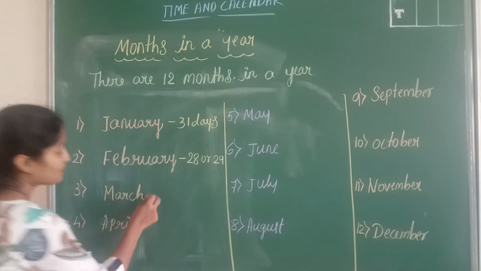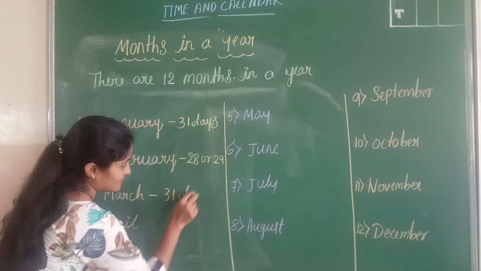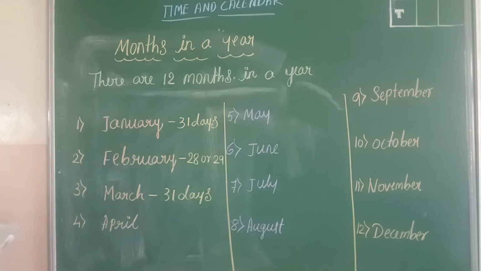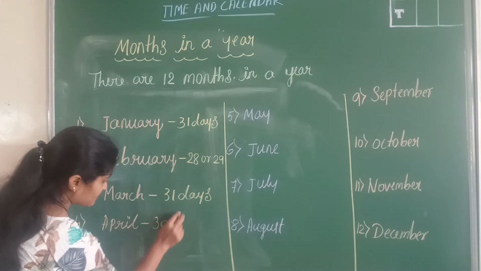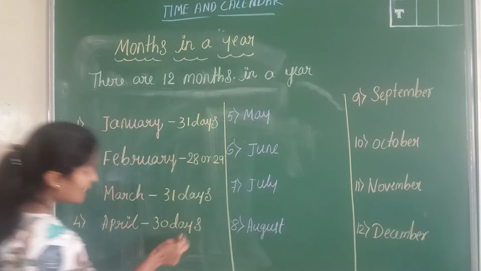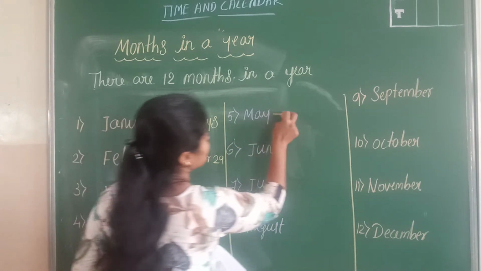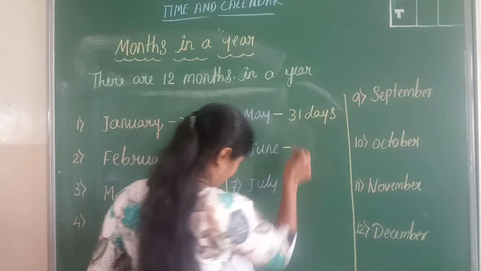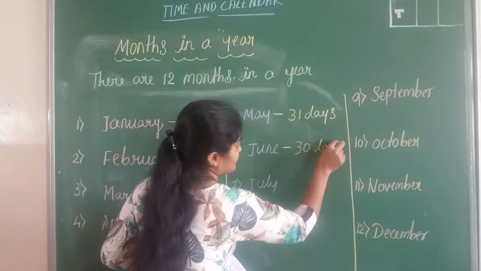Then in the month of March, how many days will there be? 31 days. And in the month of April, 30 days. And in the month of May, there are 31 days. And in the month of June, 30 days.